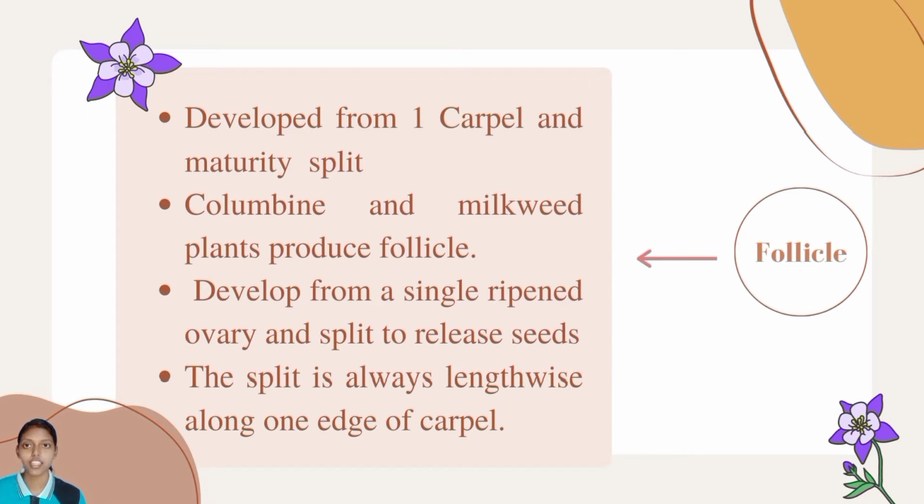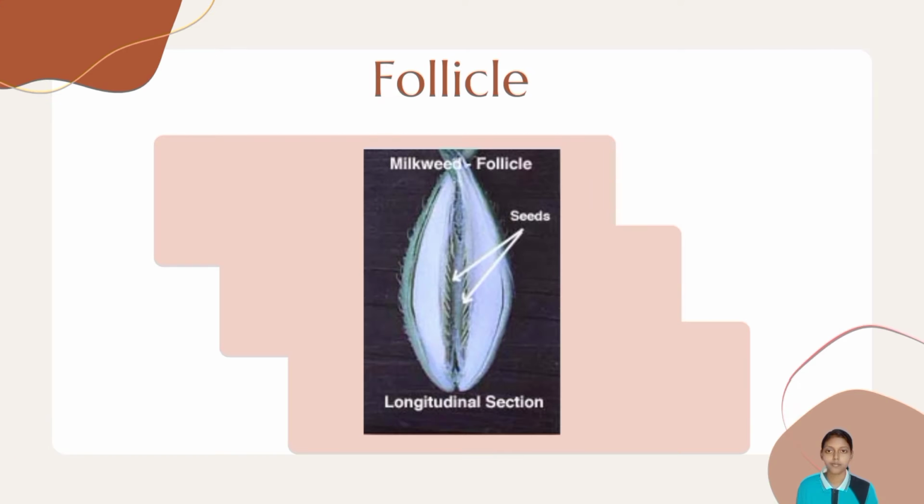Next is follicle. Follicle is a dry dehiscent fruit developed from one carpel and at maturity splitting along one suture. Columbine and milkweed plants produce fruits that are known as follicle. Fruit of follicle develop from a single ripe ovary and split once to release their seeds. The split is always lengthwise along one edge of the carpel. This is an example in which we can see it.